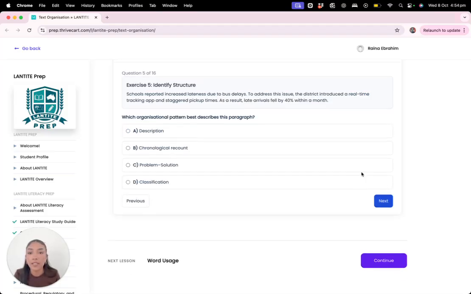Exercise 5, identify structure. Which organizational pattern best describes this paragraph? Schools reported increased lateness due to bus delays. To address this issue, the district introduced a real-time tracking app and staggered pickup times. As a result, late arrivals fell by 40% within a month. So is it A, B, C, or D? I'm going to go with C. It's problem solution. Stating the issue, and it's already told us what the solution is.